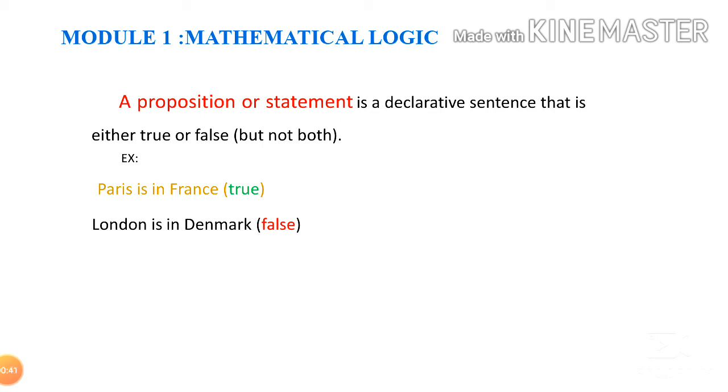London is in Denmark. It is false, so we can tell it is false. So it is a proposition. 2 is less than 4. It clearly indicates that 2 is less than 4, so that statement is true. 4 is equal to 7. False.